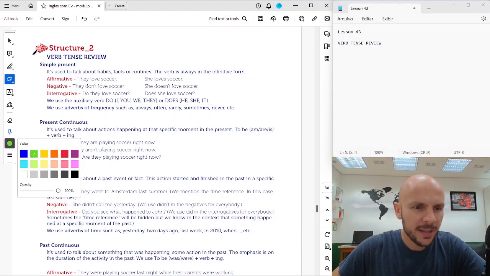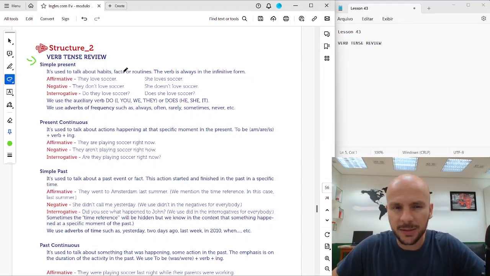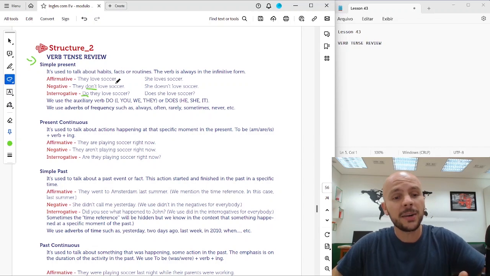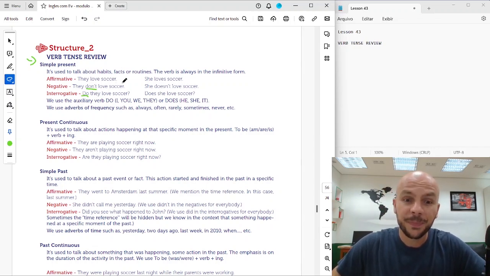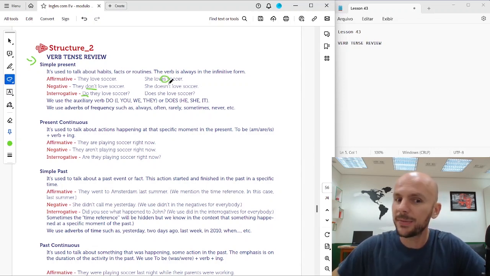Simple present, we use it to talk about our habits, facts, or routines, right? Remember that we have to use don't for negatives and do for questions. They love soccer, they don't love soccer. Interrogative, do they love soccer? And remember that for he, she, it, I have to use s in the affirmative. She loves, she hates, she cooks.